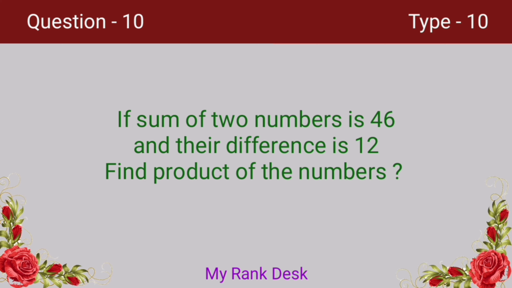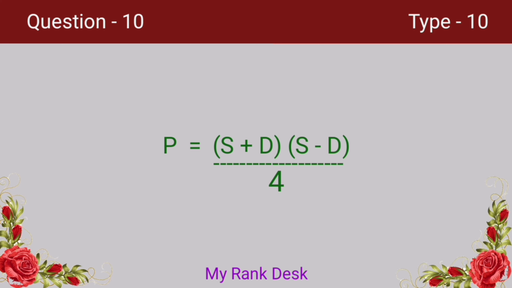That is (46 plus 12) into (46 minus 12) by 4. We can use a formula to remember these steps. That is P equal to (S plus D) into (S minus D) by 4, where P is the product of two numbers, S is the sum of the numbers, and D is the difference of the numbers.